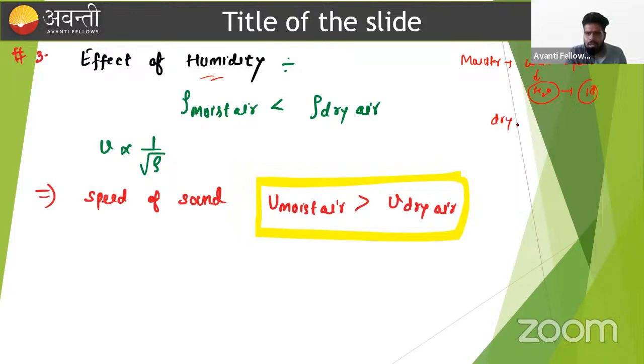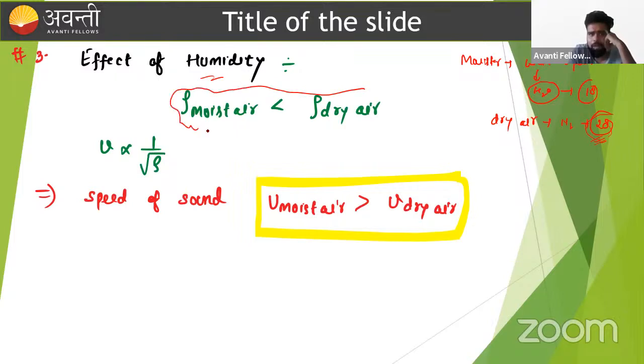If air is dry, then mostly nitrogen is present, and the molecular weight of nitrogen is 28. So 28 is greater than 18, and we can say that the density of dry air is more than the density of moist air, because of molecular weight.